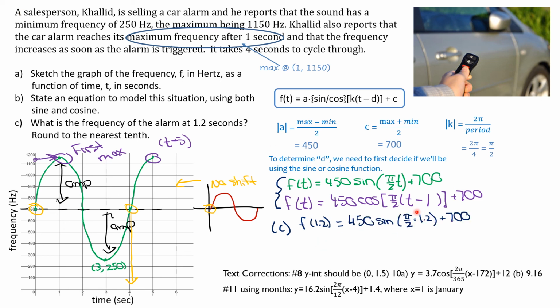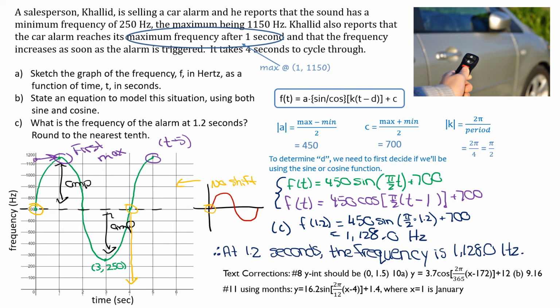So remember, the order is this multiplication, then by the function, and sine in this case, then multiply by 450, and then last is to add on your 700 at the end, and you should get f at 1.2 equals 1,128. Let's put to the nearest tenth, the question says, so that's 1,128.0 hertz. And then a sentence to go with it. Therefore, at 1.2 seconds, the frequency is